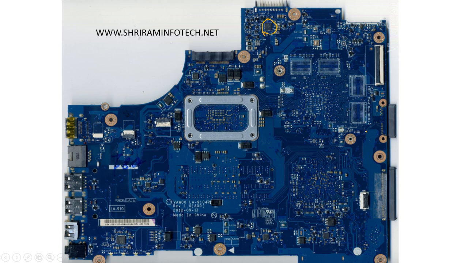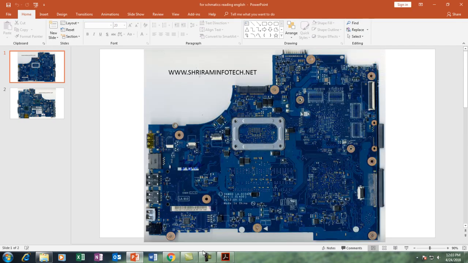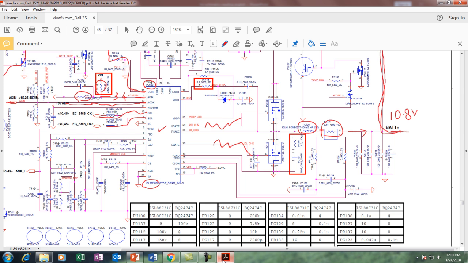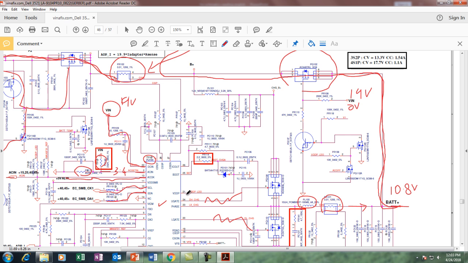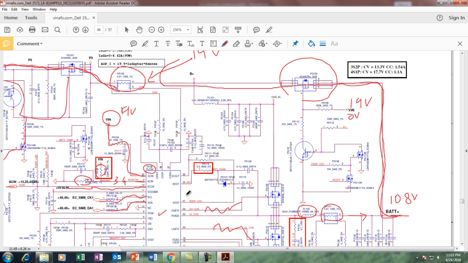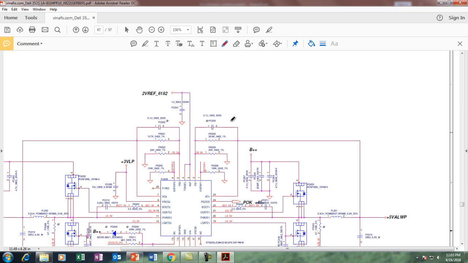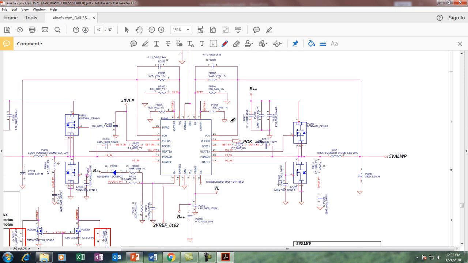Okay, now we'll go to the next page. Come back again to the diagram. When the voltage passes through this current sensing resistor, it goes to different sections, but only one section will work at this time. This section is called always voltage, that is on page number 47.